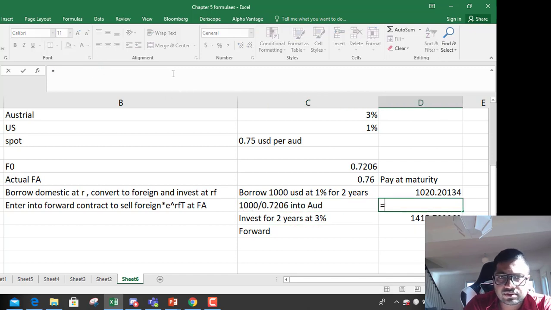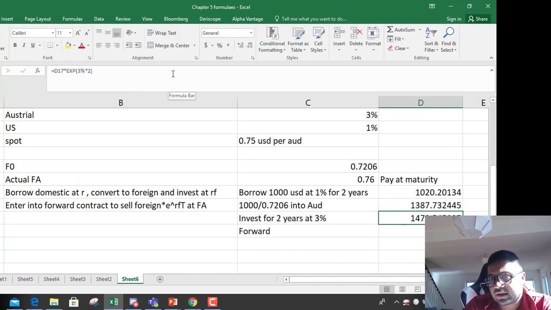So this should be 1000 getting converted at the spot rate of 0.726. So 1387 you received in AUD, you invested it for 2 years at 3%, so you got 1473, which you will use forward contracts to convert back into USD.